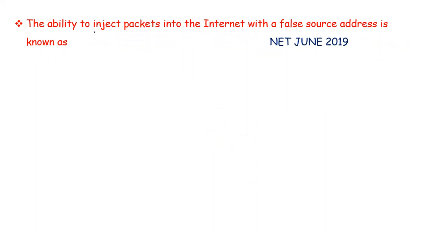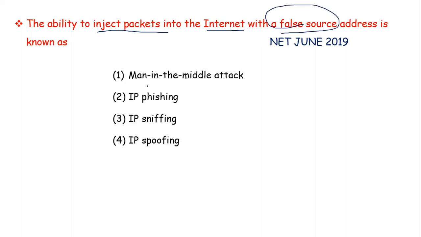Next is the ability to inject packets into the internet with a false source address is known as, options are man in the middle attack, IP phishing, IP sniffing, IP spoofing. Now we need to have a basic understanding of all the attacks on internet.